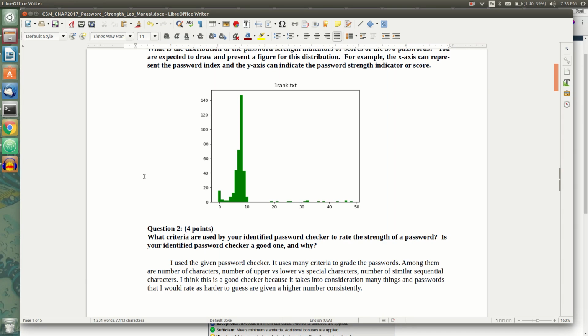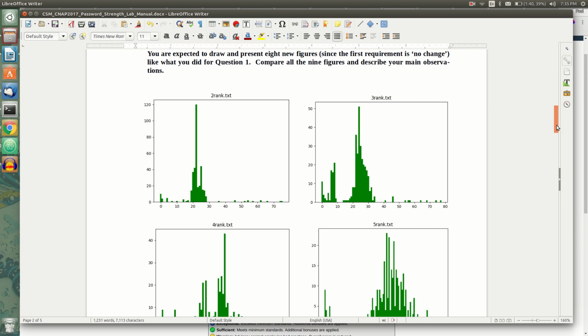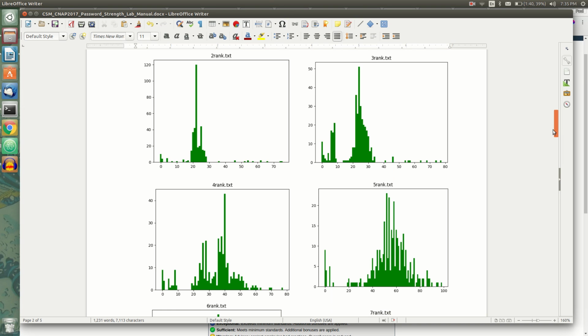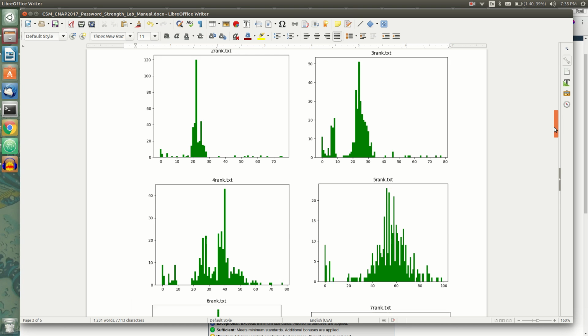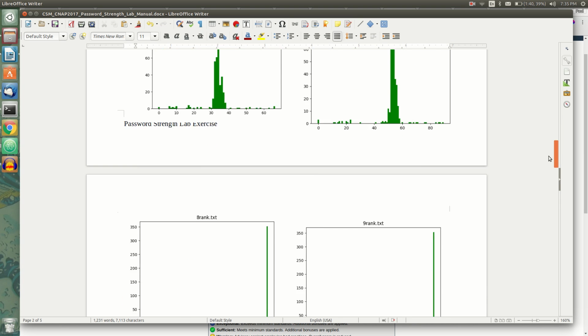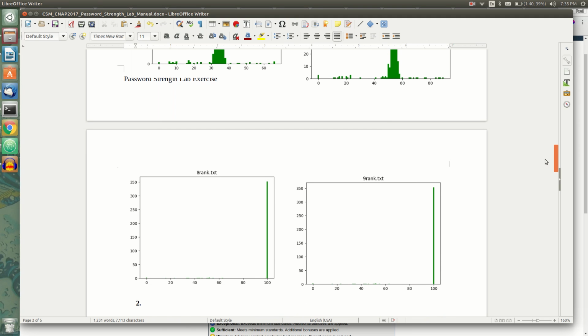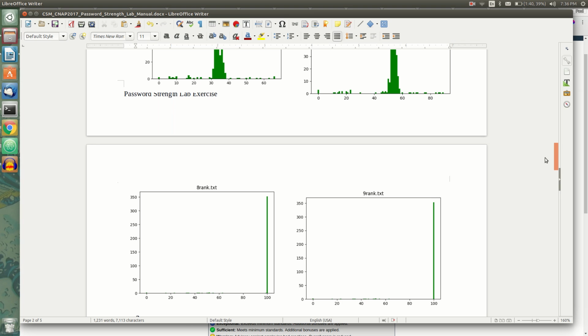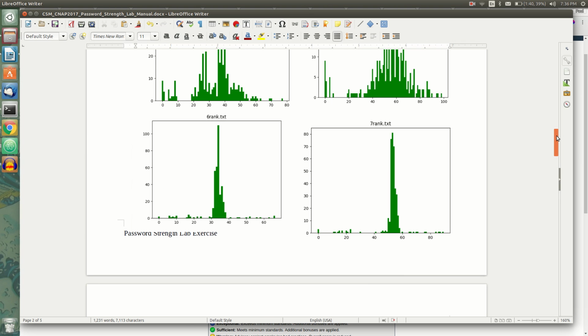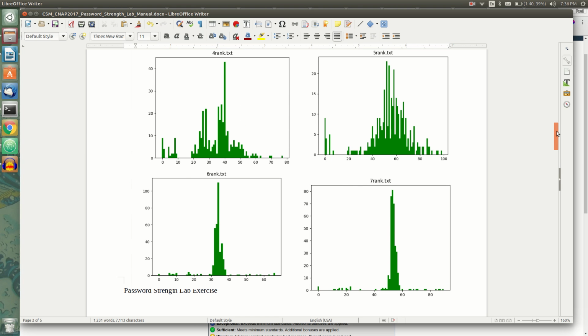If we want to look at the given files, we have some very weak passwords, rating from 0 to 10. As we start making it more difficult in file 2 and 3, even those small modifications make the password much more difficult to guess according to this scale. And then finally we get to the very difficult passwords that are complex, 8 and 9, very long passwords. They get a perfect score of 100 from the password rater.